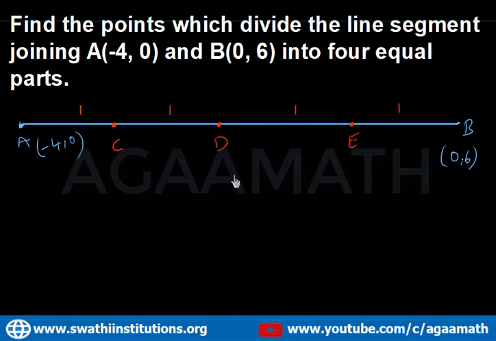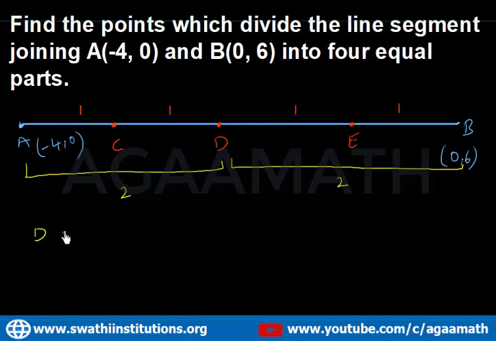Now if you observe, from A to D it is 2 units, and from D to B also it is 2 units. What does it mean? D is the midpoint of AB. So let us find the midpoint of AB.